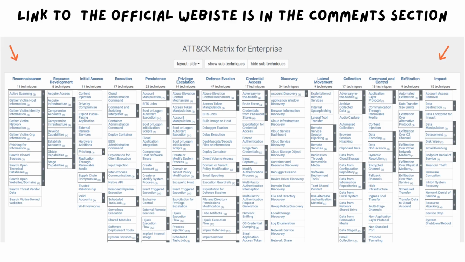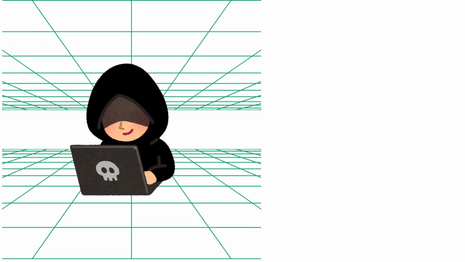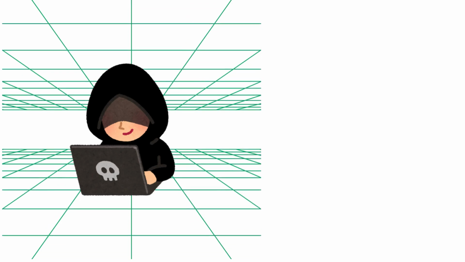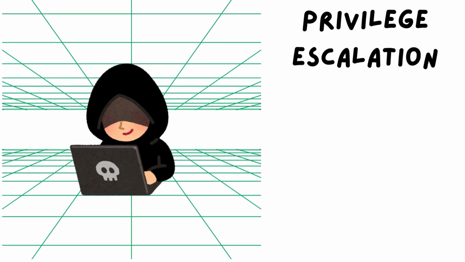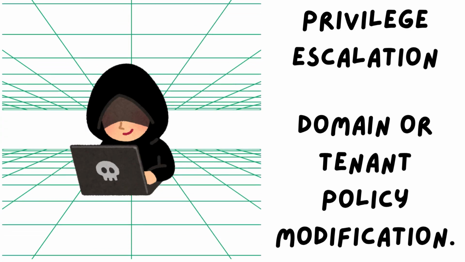At the top of the table are the tactics, and beneath each one are the corresponding techniques. For example, if a malicious actor targets a system and their tactic is privilege escalation, the technique they might use is domain or tenant policy modification.